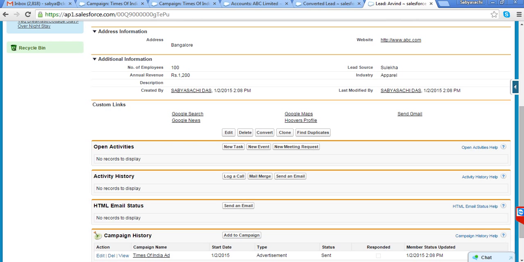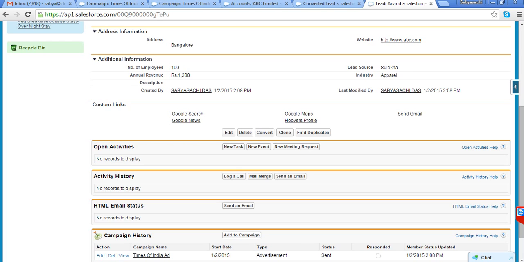What is the mechanism behind that will process all this activity? Is there something in Salesforce that can run like a background job or something? That is very much possible. However, that's not the default process. If you want to bring that process into the picture, it is possible, but that's not the default function.